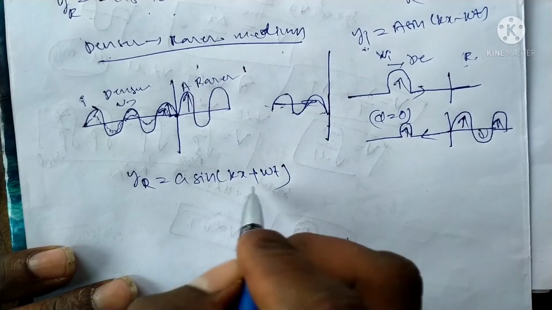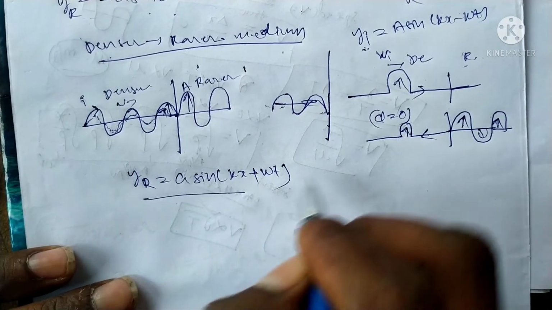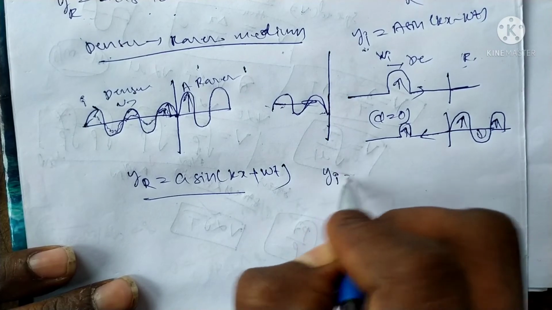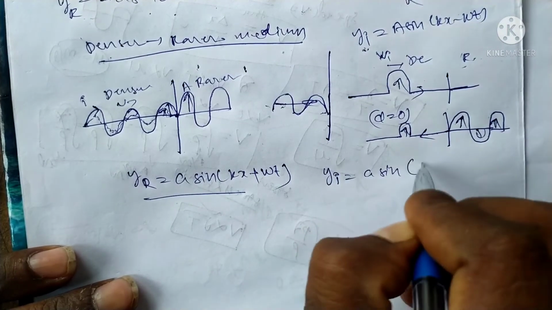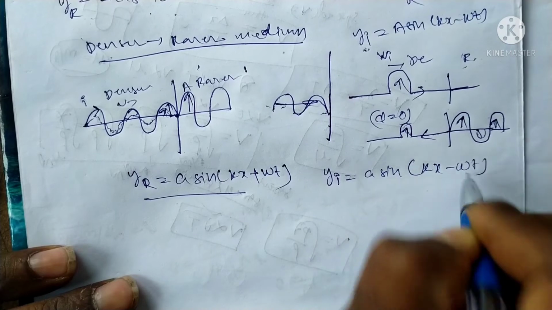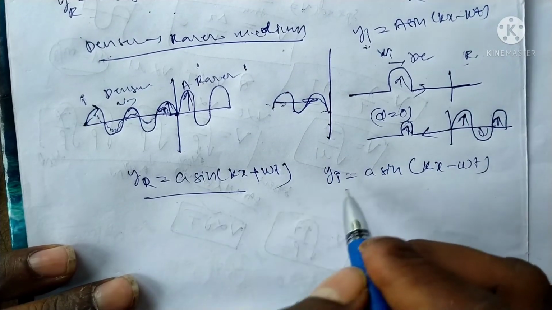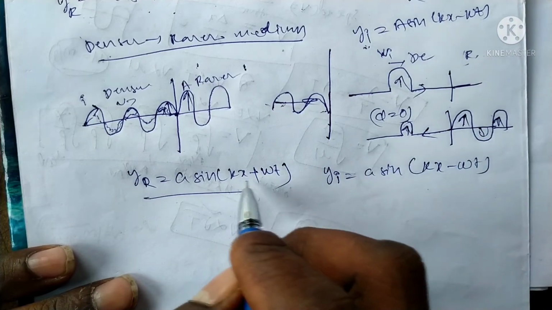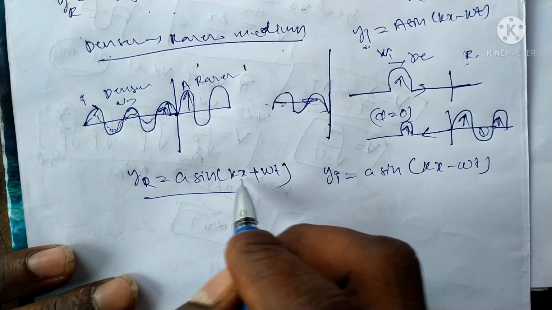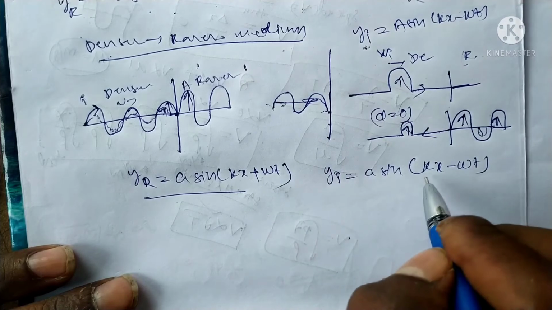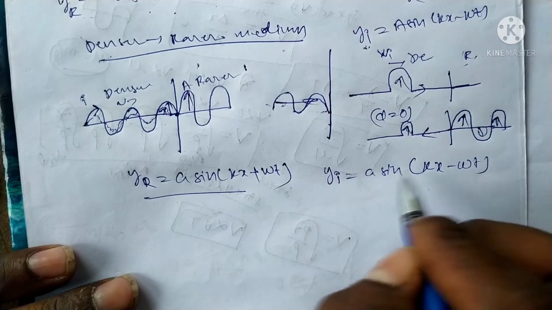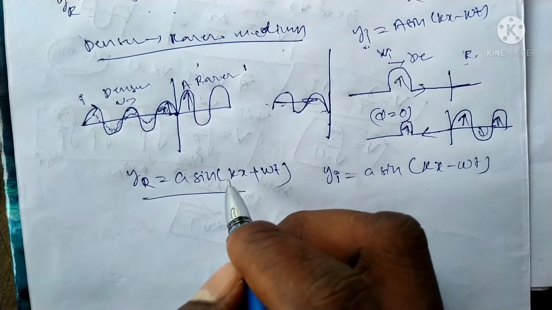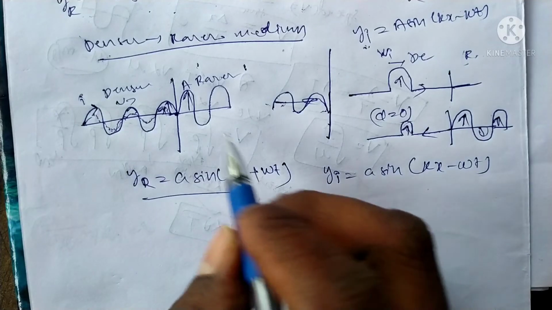The incident wave is a sin(kx minus omega t). Both have the same phase but the direction changes: it is kx plus omega t here, and kx minus omega t there. This is the difference between the displacement wave equations.